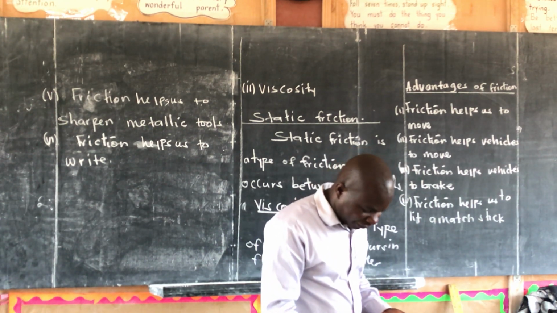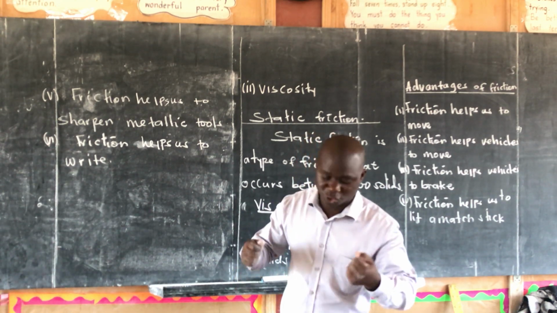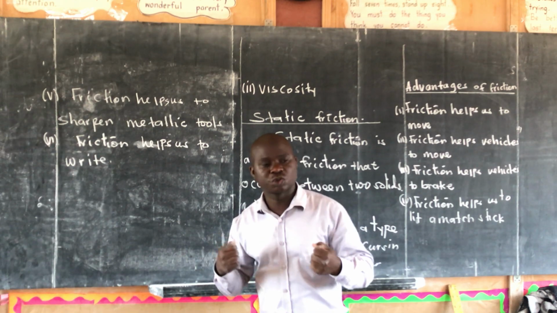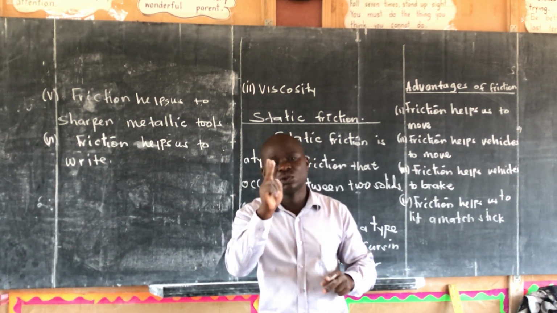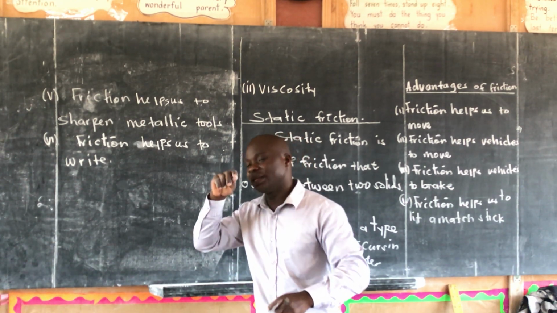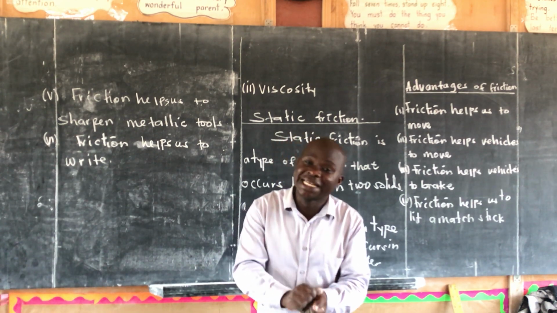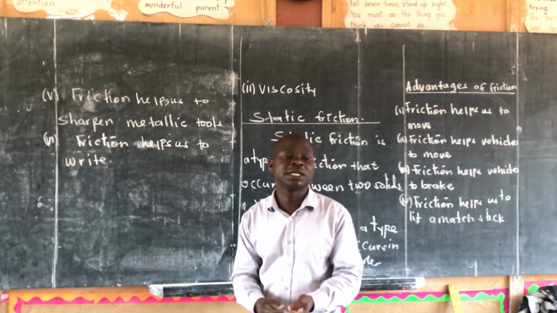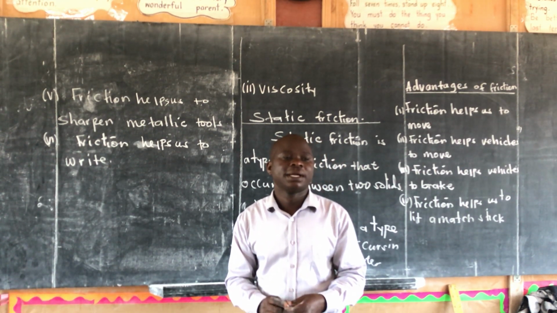You can use the same friction to clean metallic utensils like saucepans. If you get sandy soil, you put on a saucepan, then you start rubbing. You are rubbing two solids, sandy soil and the metallic utensil. In the process, you are cleaning the utensil. Those are some of the ways how friction can be a useful force.